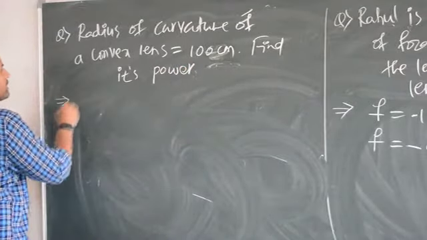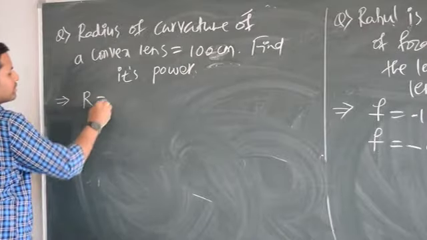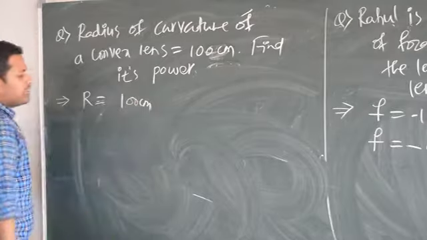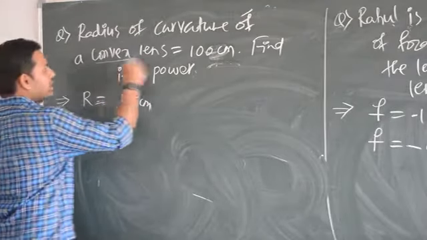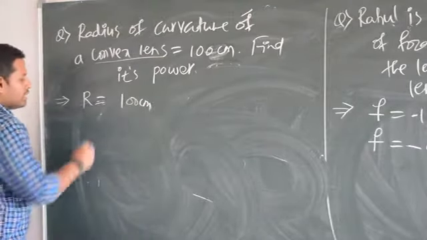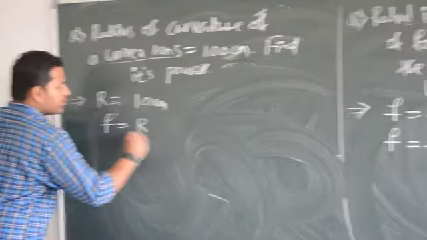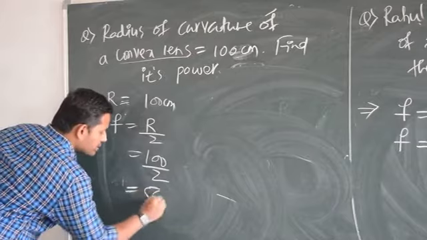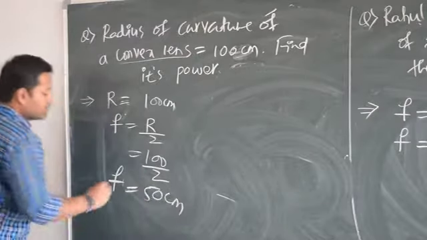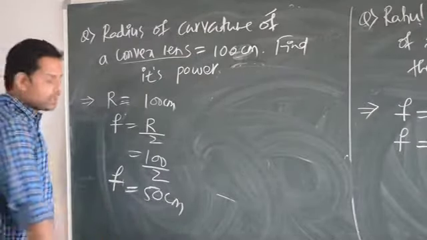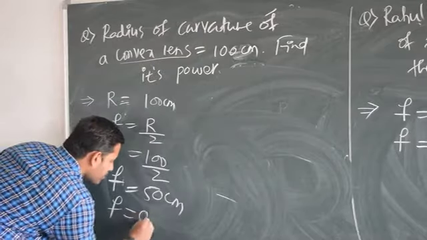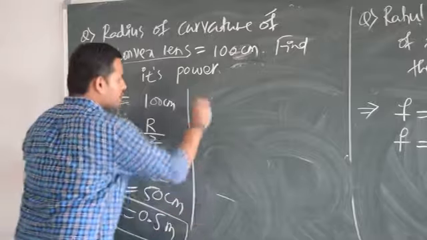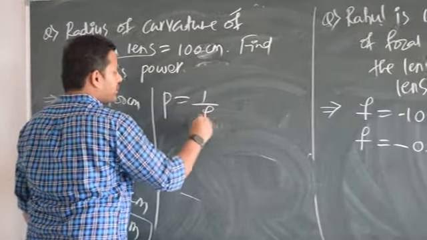Write down the data. Radius of curvature is equal to, what is radius of curvature? That is 100 centimeter. Is it plus 100 or minus 100? Of course plus 100. Why? It is a convex lens. So focal length is equal to the formula, what is that? R by 2. So R by 2 means 100 divided by 2. So focal length is equal to 50 centimeter. But you are not going to carry forward 50 centimeter. You have to put it as 0.5 meter. So focal length is equal to 0.5 meter. So power becomes 1 divided by F.